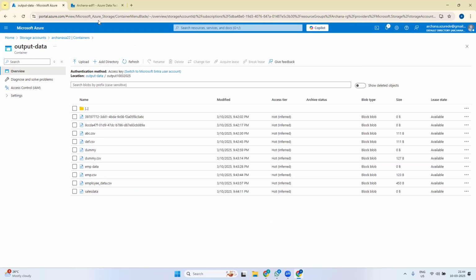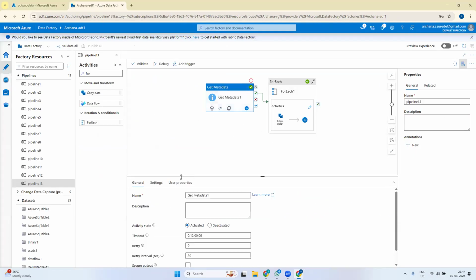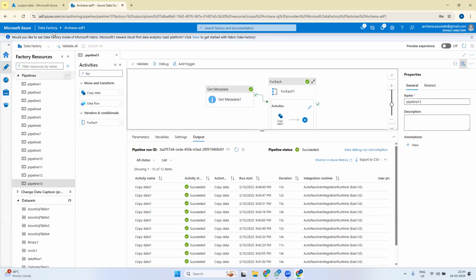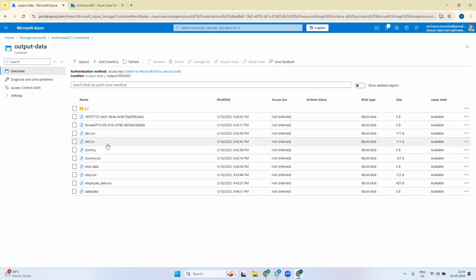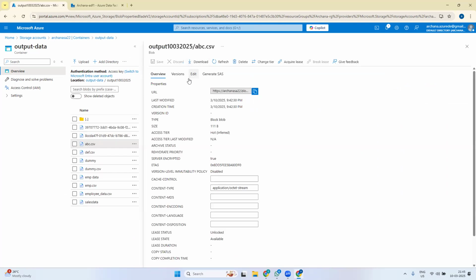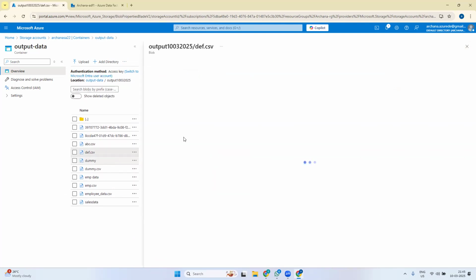What happened here was that whenever we declared that the output of this get metadata had everything, whenever another file was there, this copy data also tried to process it and gave blank outputs here. For all the CSV files, the files have been copied successfully. So what happened for this?